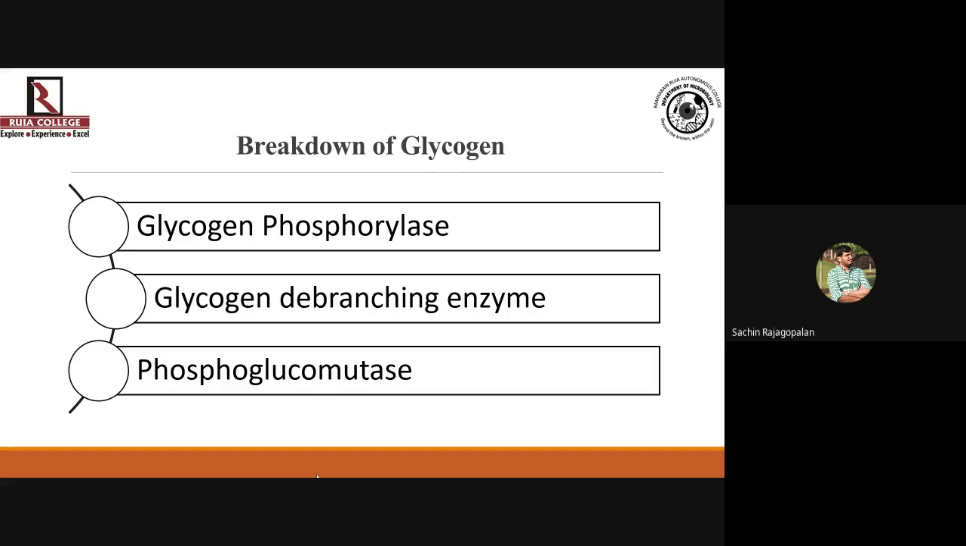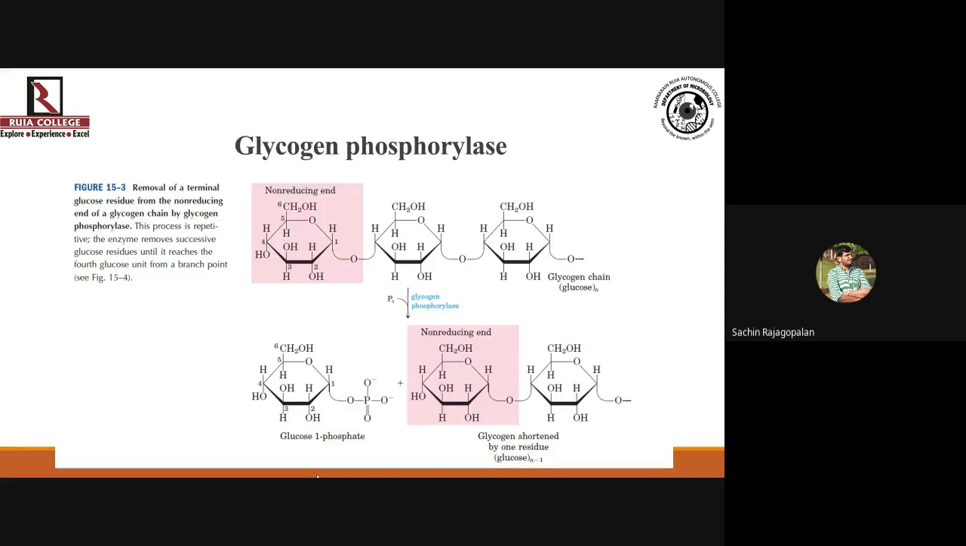And the third one is phosphoglucomutase. Okay, I repeat the names of the enzymes: glycogen phosphorylase, glycogen debranching enzyme, and phosphoglucomutase. So these are the 3 enzymes that you need to catabolize glycogen. So let us see what each one is going to do.